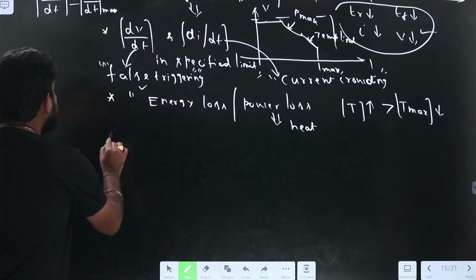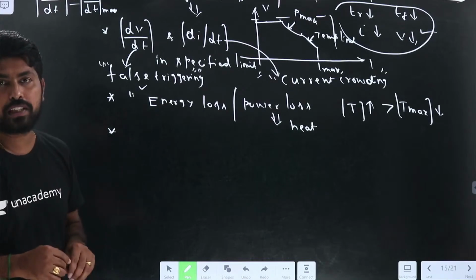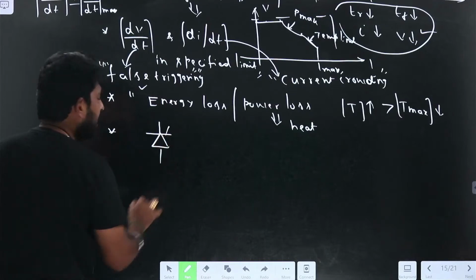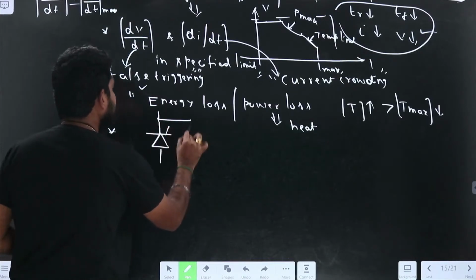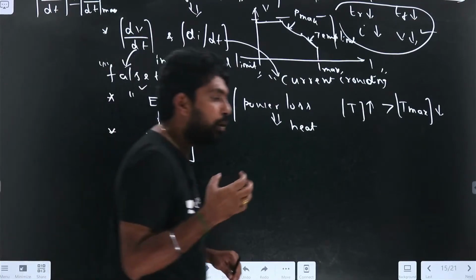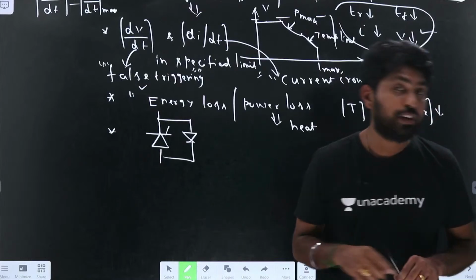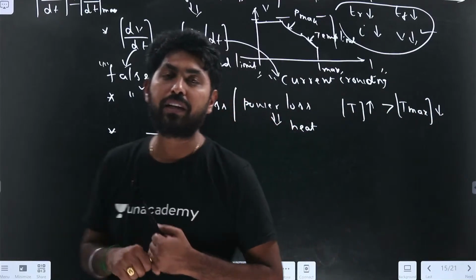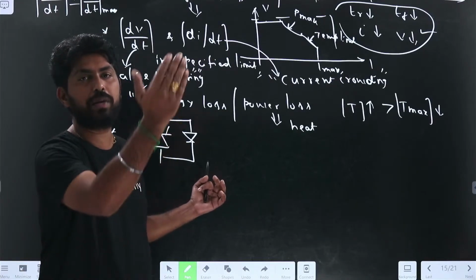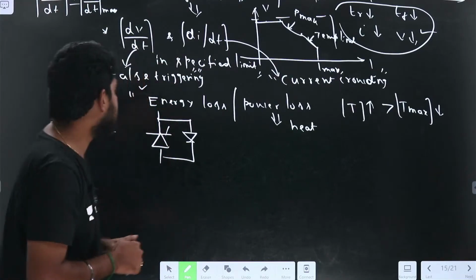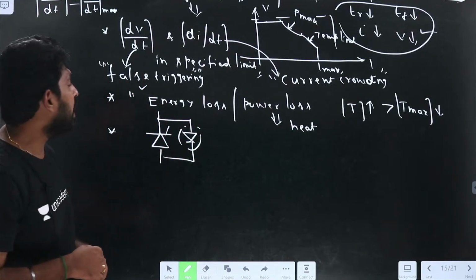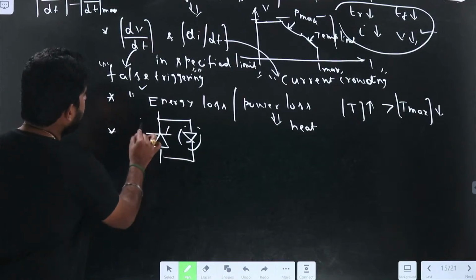Now, in some applications, what we will do is connect a diode across the switch, that is, anti-parallel across the switch. For example, in the case of inverters, for non-unity power factor loads, reversal of current is needed. For that purpose, generally we keep this diode in the reverse condition. What happens during the on time of this switch?